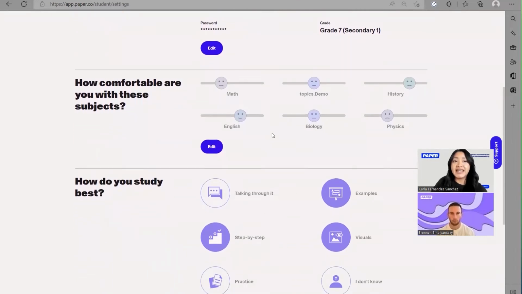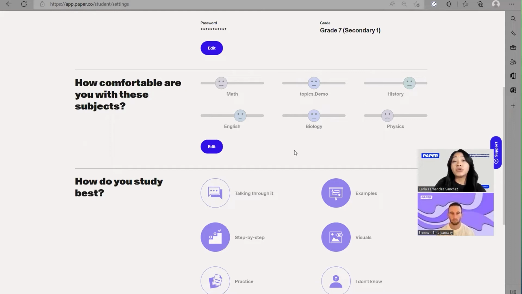So the first one is, how comfortable are they with the subjects that they're taking? So here they can let us know, hey, with math, I'm not feeling so great. I'm having a lot of questions about what we're covering. So they can let us know how they feel. Maybe they feel great with history. I feel like I got that subject down.